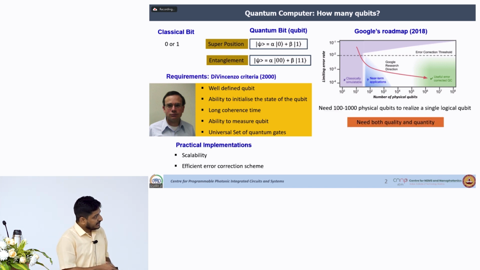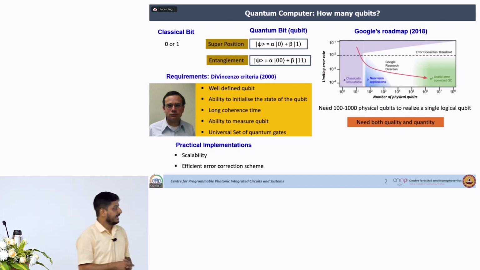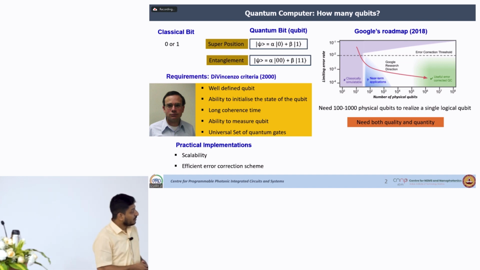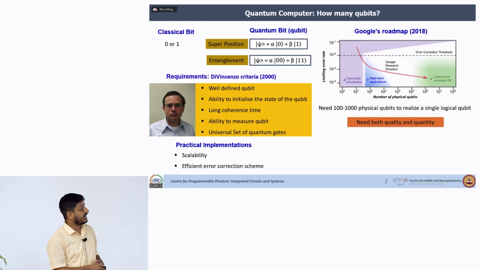You need 100 to 1000 physical qubits to represent one logical qubit on which you will perform the computation. For practical implementation, we need scalability such that we can go up to 1 million qubits, and we should have an efficient error correction scheme.